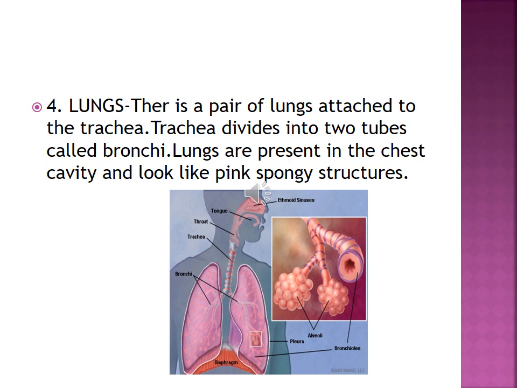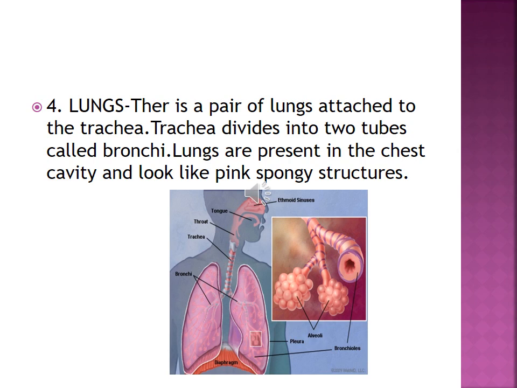You can see in this picture that the trachea divides into two smaller tubes, bronchi, and each bronchus divides into further smaller tubes known as bronchioles. At the end of the bronchioles there is an air sac known as alveoli, and the singular form is alveolus. Each lung contains millions of alveoli.